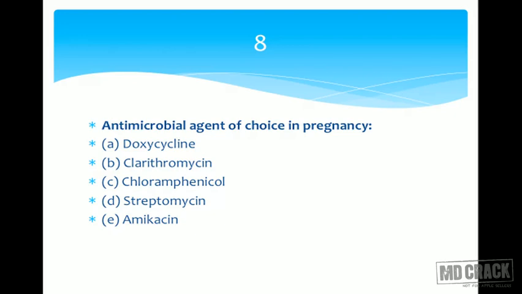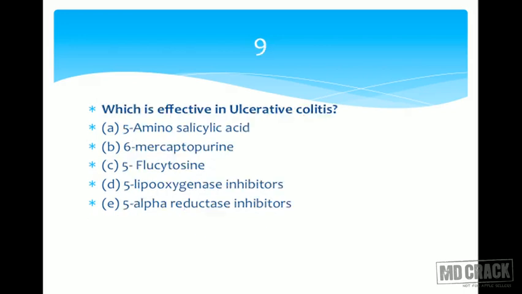Next is streptomycin. It is what? It is an aminoglycoside. Is it safe in pregnancy? No. Aminoglycosides are not safe in pregnancy. And the last one, amikacin, is also an aminoglycoside. So it's also gone. So obviously we are left with clarithromycin. Please remember, as far as the pregnancy risk categories are concerned, clarithromycin is a comparatively safer agent, and this can be used in pregnancy. So the antimicrobial agent of choice in pregnancy out of these 5 is clarithromycin. So that's the answer, clarithromycin.